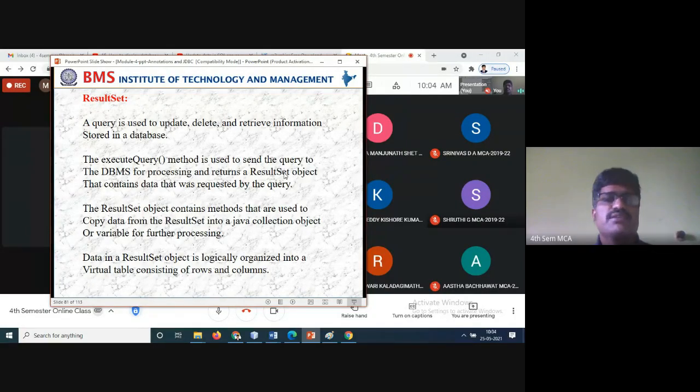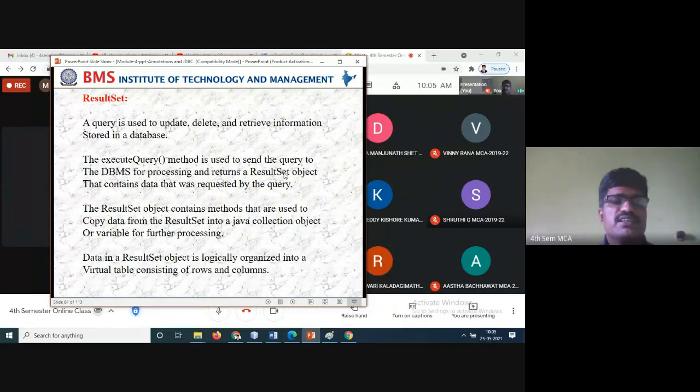So the DBMS processes it and returns the result set, the result information of whatever query you have done. That is called executeQuery. The result set object contains the methods that are used to copy the data from the result set